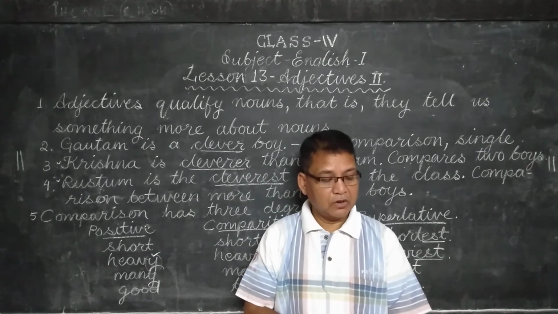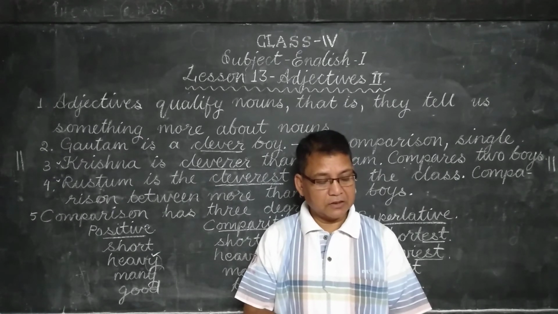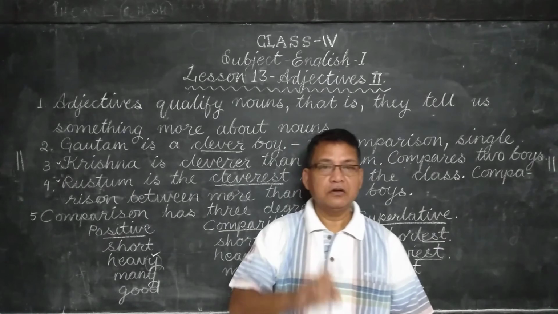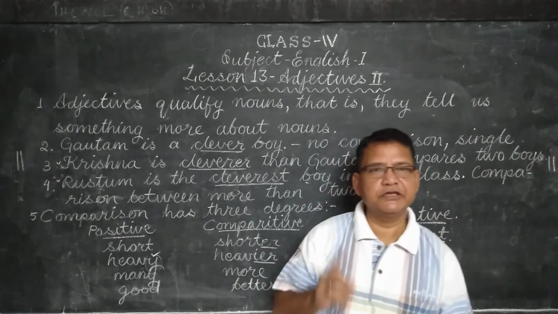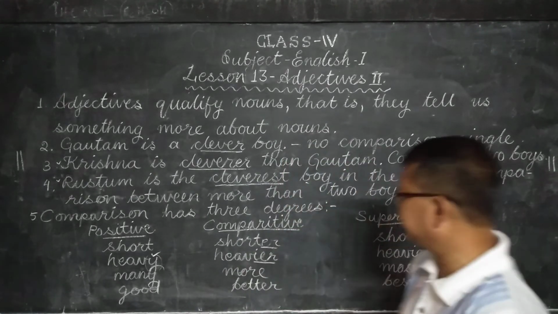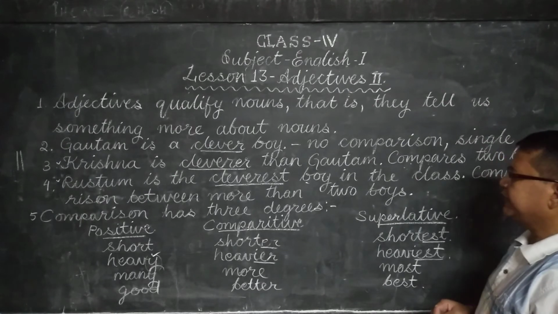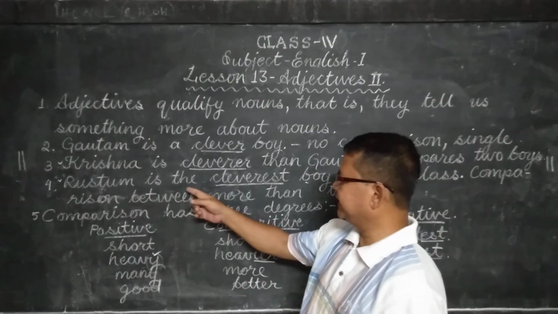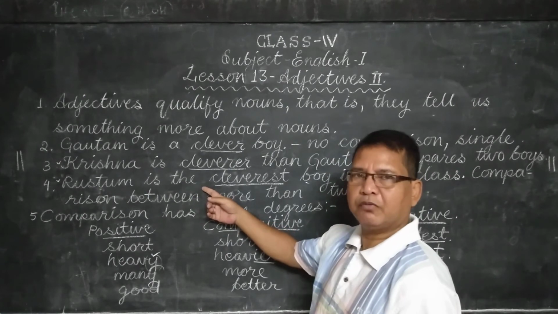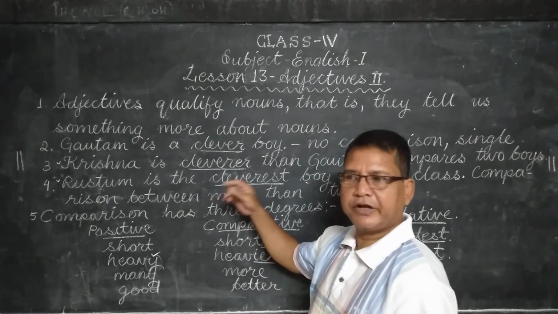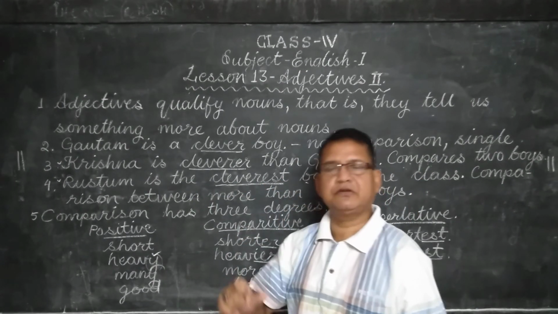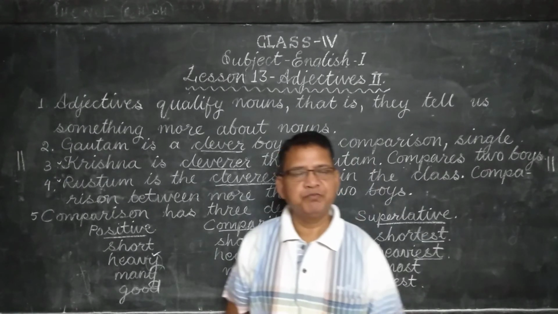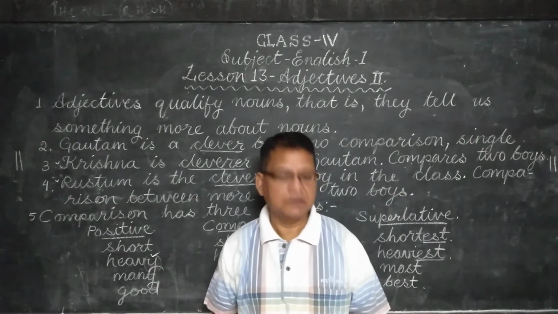The third one, we use the before a superlative degree. One more important one. Whenever you are using the superlative degree, you must write the. Like I said, Rustam is the cleverest boy. Whenever we are talking about the particular superlative degree, we must use the article the.